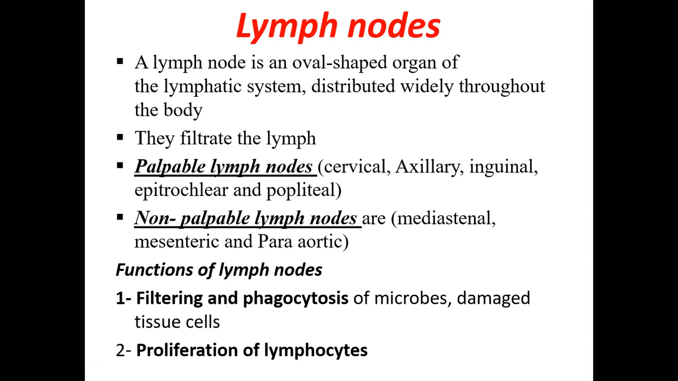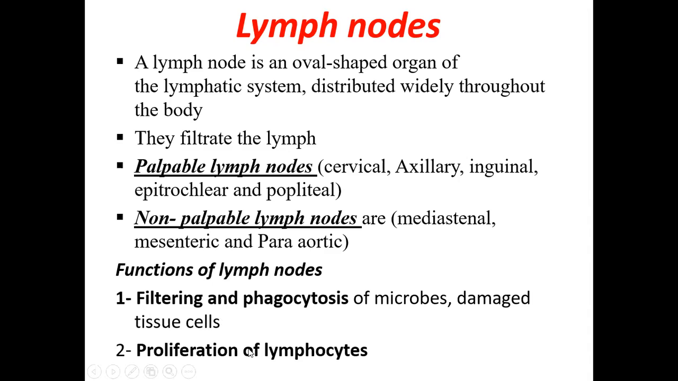Now coming to the functions of the lymph nodes, we have already studied. One is that they filter the lymph which is passing through, and phagocytose. Phagocytose means engulf or eat up the microbes like bacteria, viruses, as well as damaged tissue cells. The damaged and dead cells are all eaten or removed by the lymph nodes. So, filter as well as phagocytose.